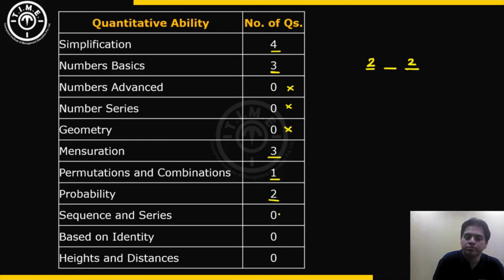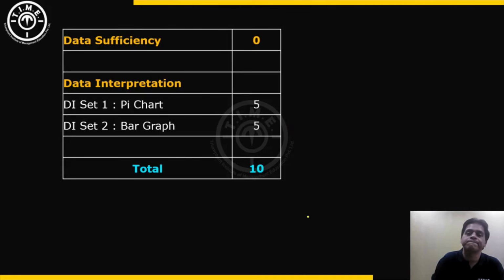Algebra questions were not present. Sequence and series based on identities or indices and surds, or heights and distances questions, trigonometry based, or 30, 60, 90 triangles based. Those kind of questions were not present in this slot. Data sufficiency, as we discussed, was absent in this slot.